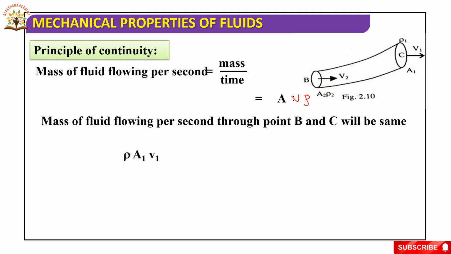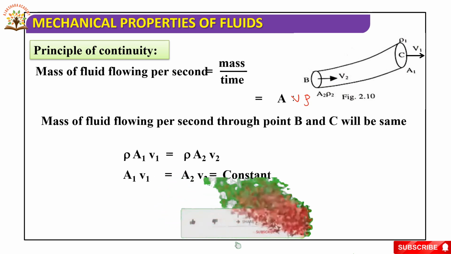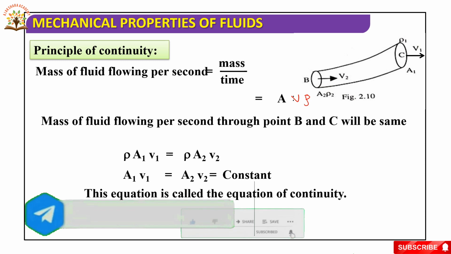So rho A1 v1 is equal to rho A2 v2, so A1 v1 is equal to A2 v2, that is equal to constant. So the equation of continuity tells that A v is equal to constant. This equation is called the equation of continuity.